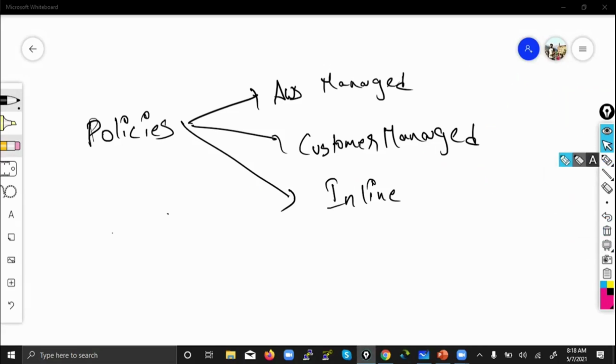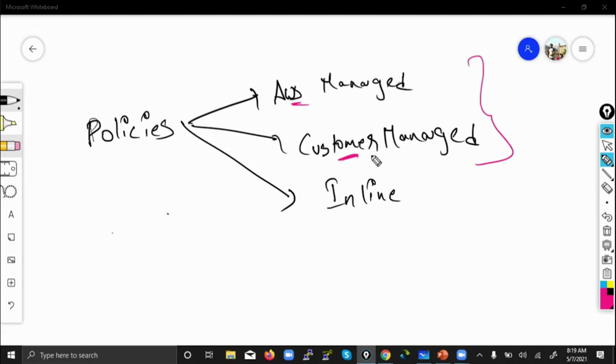And why are we creating customer managed? Why are we not going with AWS? What is the reason? In some scenarios, if you want to specify explicit functions. Because in AWS managed we have only two types, either read or full. But in real-time scenarios, you never have the same requirement. Sometimes you have to give permission only for some set of services, not all. In those scenarios you can't make use of AWS managed, because if you give only read, that person will complain, I'm not able to create a new bucket because you have given me only read permissions.